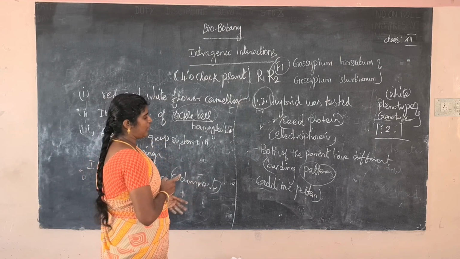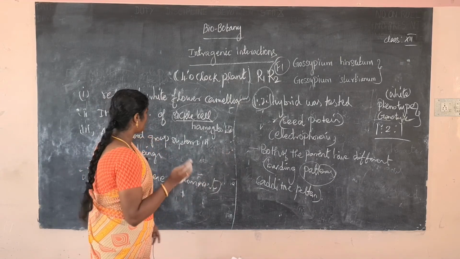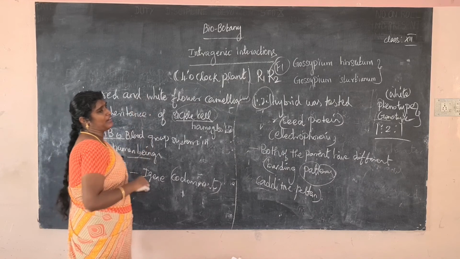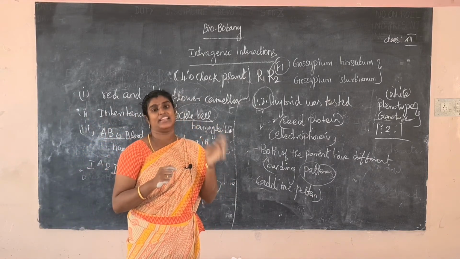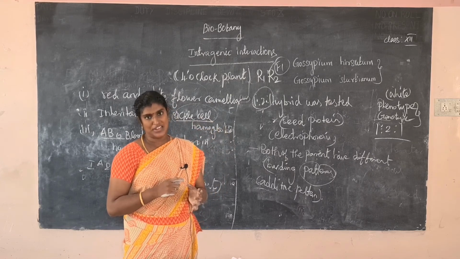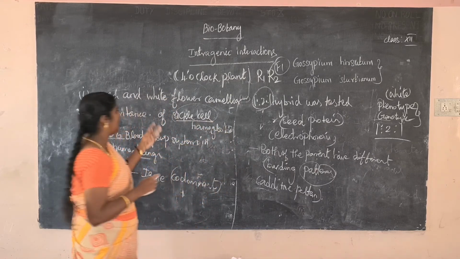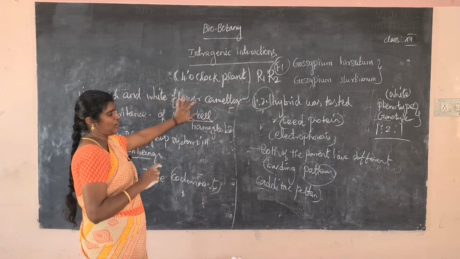Okay, so next one. Next to incomplete dominance is codominance. What is the meaning of codominance? Both of them express their character in the F1 generation. It is called codominance. What is the best example of codominance? Red and white flower of camellia.